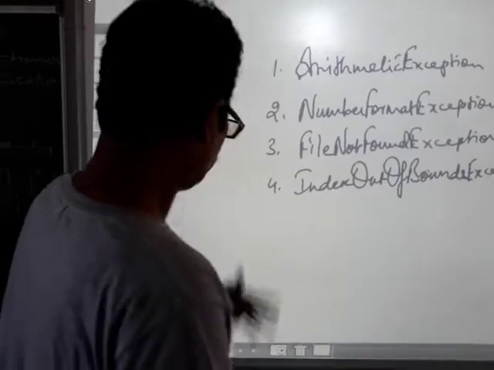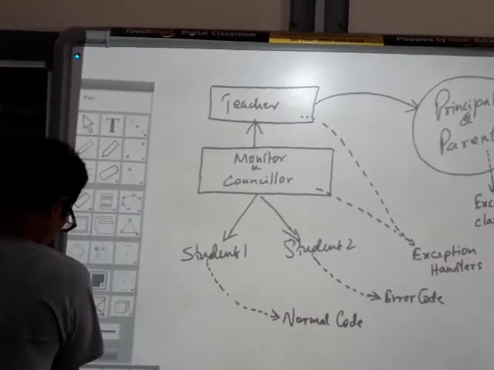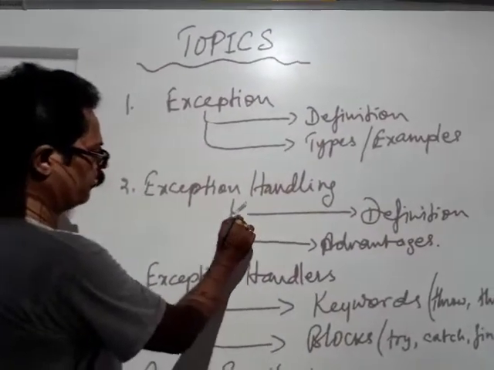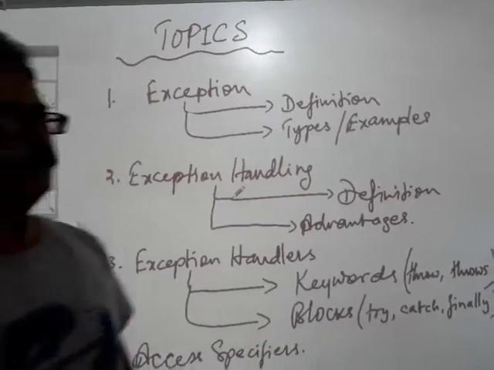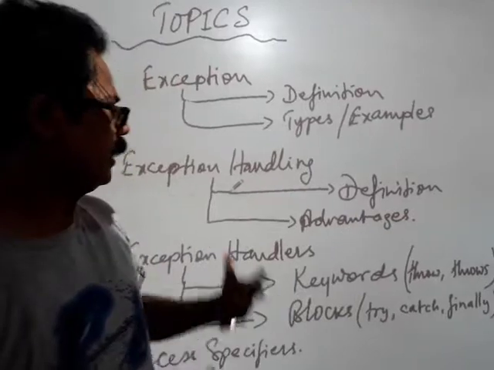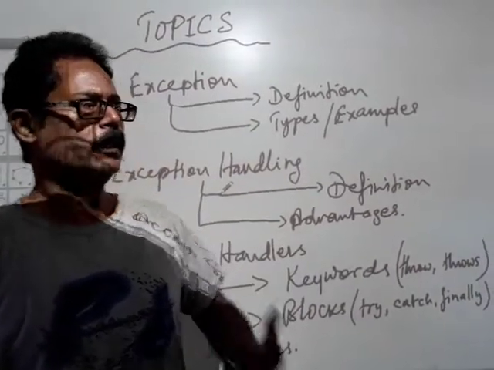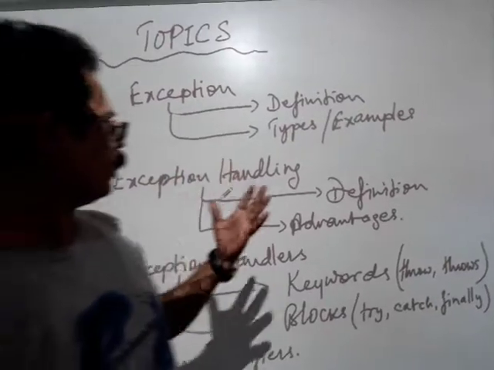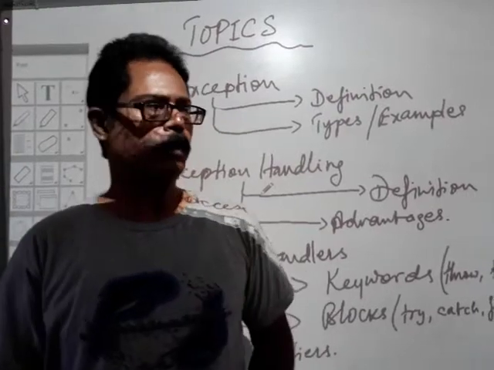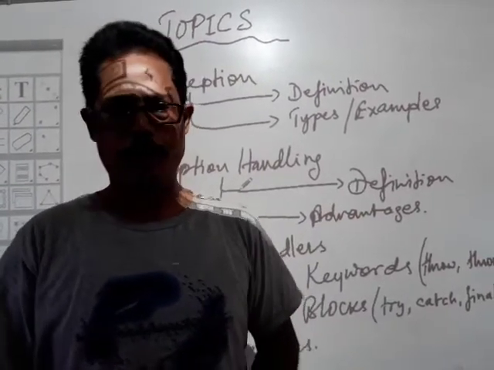Now let us understand the meaning of the next topic, that is exception handling. Now, what is exception handling? Exception handling refers to the process of controlling the occurrence of exceptions. In other words, we can also say that exception handling is a process of identifying and controlling the occurrence of exceptions during the runtime.